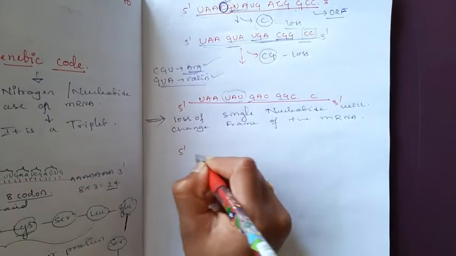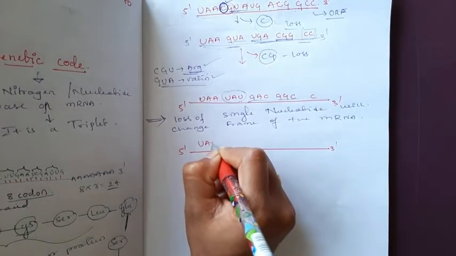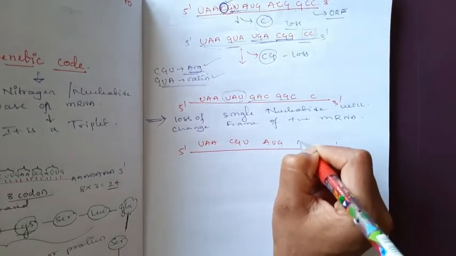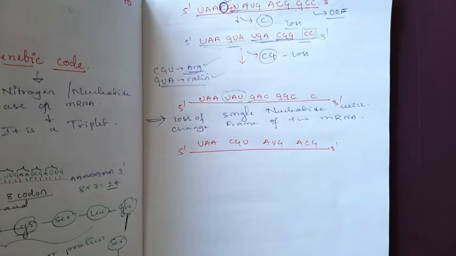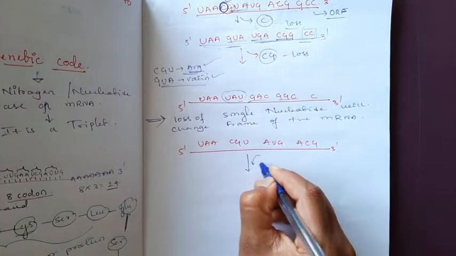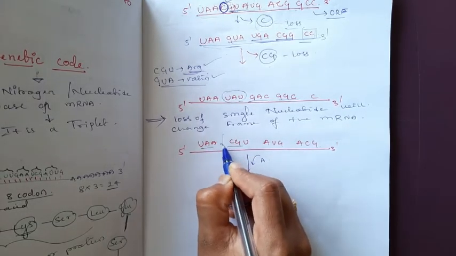Again I will take the same sequence: UAA, CGU, AUG, ACG. Okay. Now in this frame I will add A in the middle of the first and second nucleotide. Here I will add.